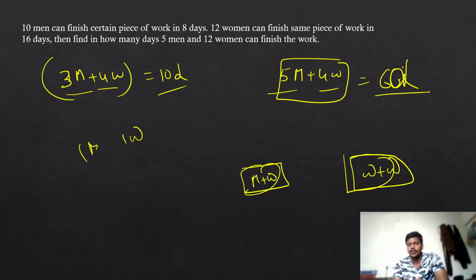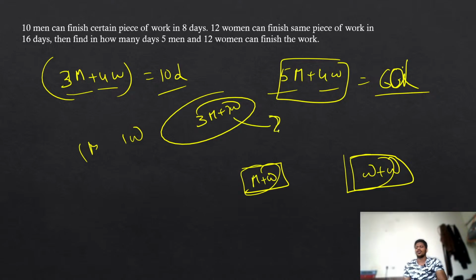Then how long will they take if you are taking only 3 men and 2 women? The same kind of question. The only difference here is, instead of having the men group separate and the women group separate, he will already give you a combination of people. Then you have to again find out men's speed separately and women's speed separately. Then you have to find out the original answer. So I will tell you how to do those kinds of problems.